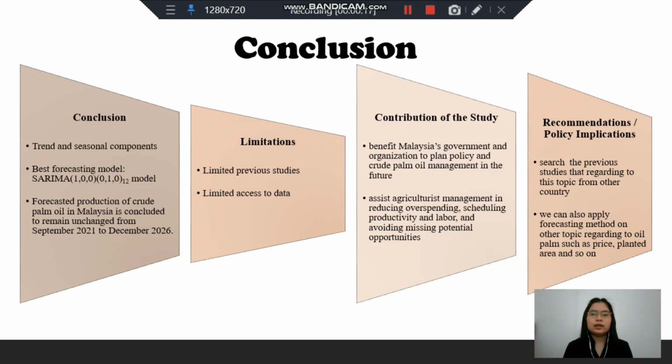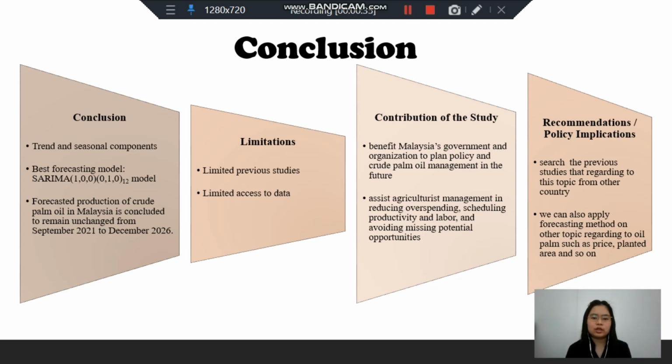In conclusion, the data of production of crude palm oil in Malaysia consists of trend and seasonal components. The best forecasting model is SARIMA 100010 model. The forecasted production of crude palm oil in Malaysia is concluded to remain unchanged from September 2021 to December 2026.